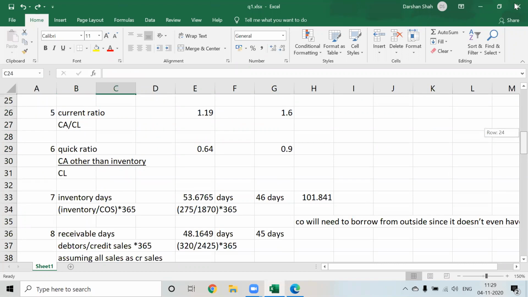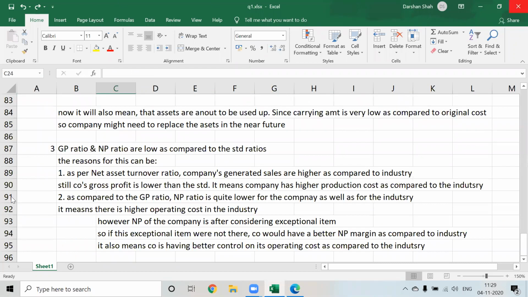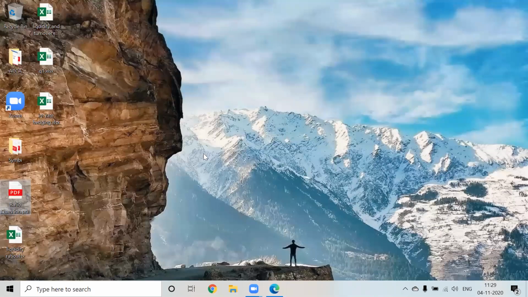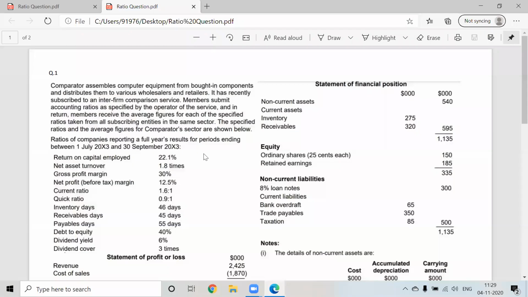So now this is done. Anyone has any doubt till here? Guys, anyone has any doubt till here? Okay. Silence amounts to acceptance. So I'll move further. Let us go on to the next question.